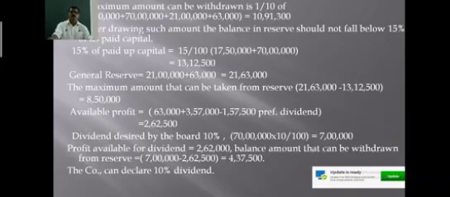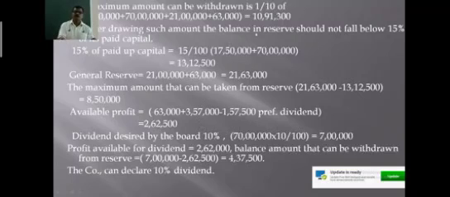That is the condition. And maximum 1/10 of the paid up capital and free reserve can be withdrawn, subject to the condition that the balance in the general reserve should not fall below 15% of the paid up capital, isn't it?